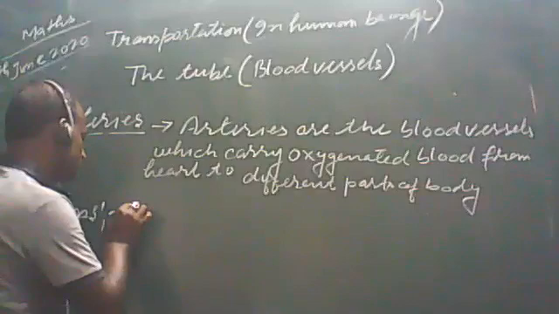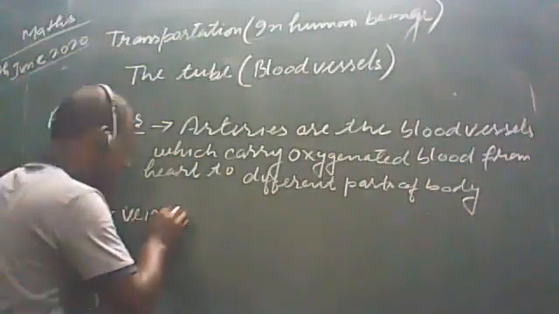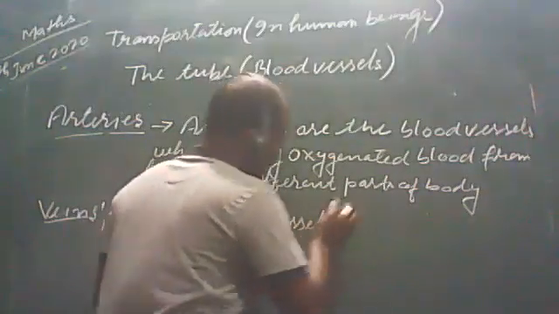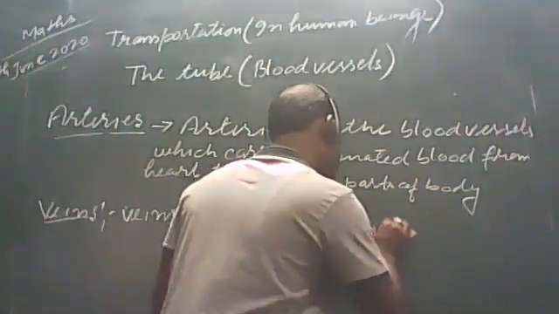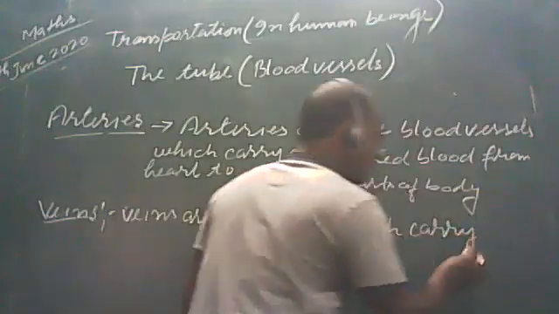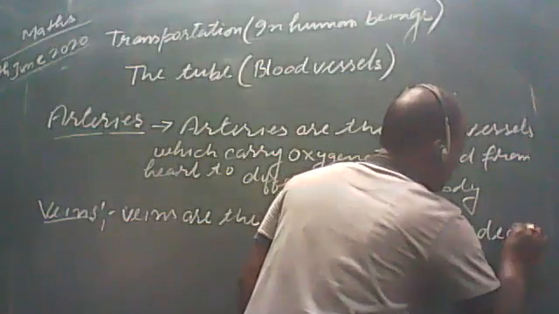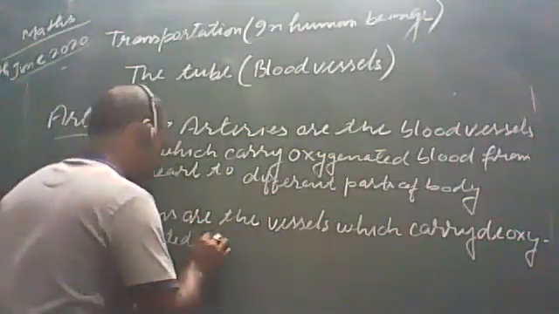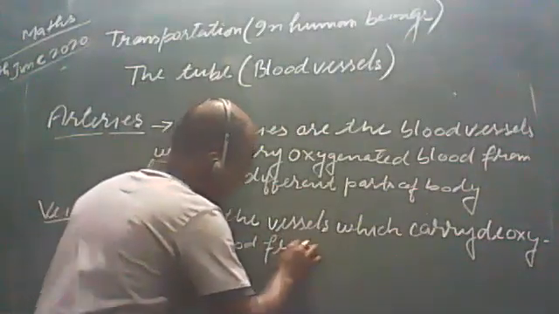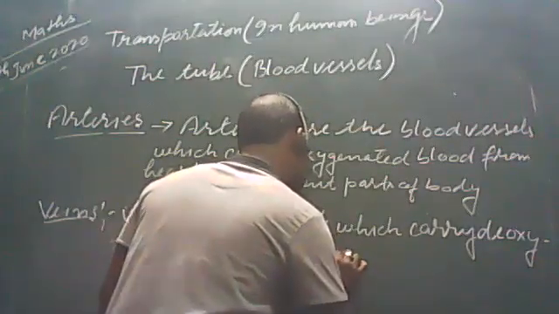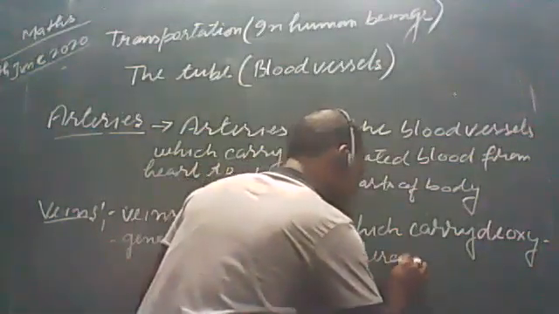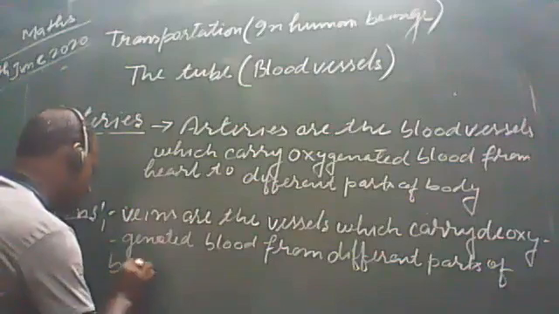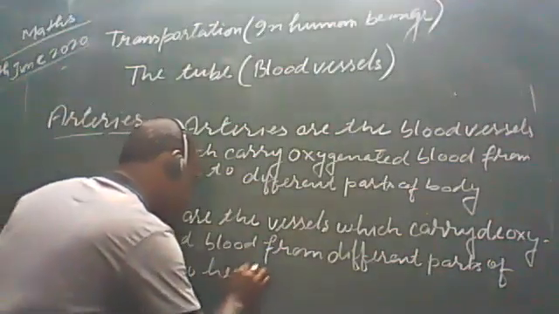We can write: veins are the vessels which carry deoxygenated blood from different parts of body to heart.